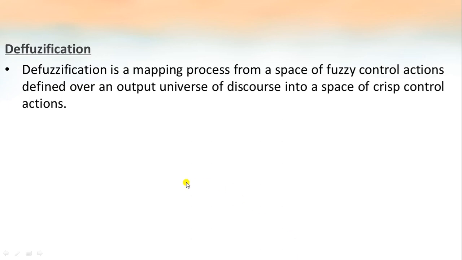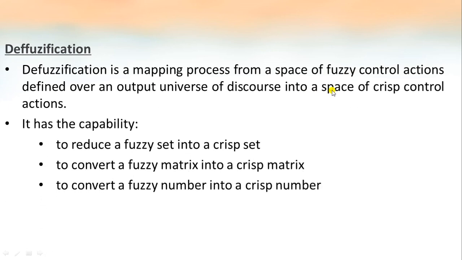So we can define the process of defuzzification as a mapping process from a space of fuzzy control actions into a space of crisp control actions. That means the fuzzy set is converted into a crisp set. That mapping process is known as defuzzification. And defuzzification has the capability to reduce a fuzzy set into a crisp set, a fuzzy matrix into a crisp matrix, and a fuzzy number into a crisp number.